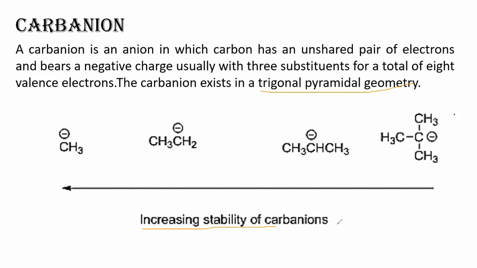If we see the increasing order of stability of carbanions, we will see it is just the reverse of that of the carbocations, right? Why? The answer is very simple. Here we are having 1 donor, here we are having 2 donors, and here we are having 3 donors, right?